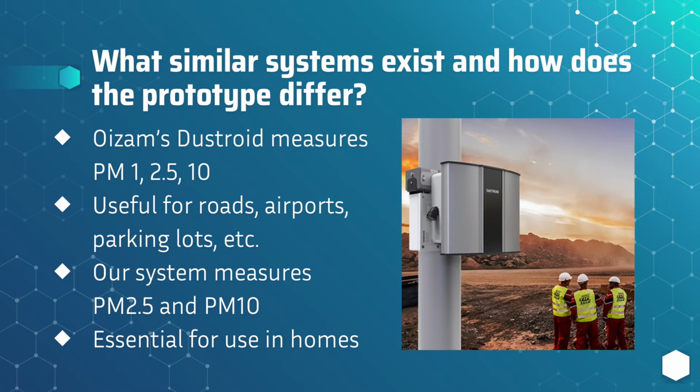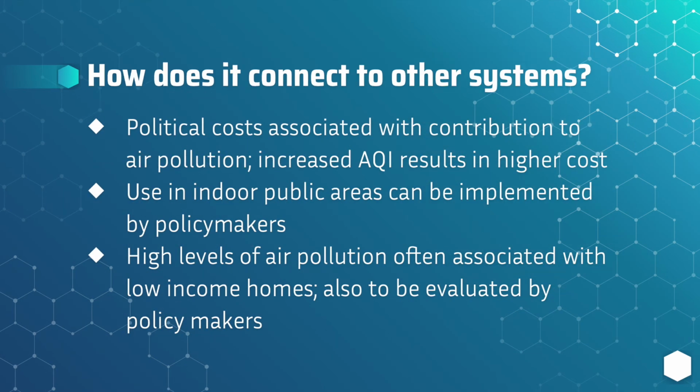Our device instead measures PM2.5 and PM10. By measuring parameters which would be ideal for household activities such as cooking, cleaning, etc., our device is ideal for use in the home. A significant amount of indoor air pollution is associated with outdoor air pollution entering the home.